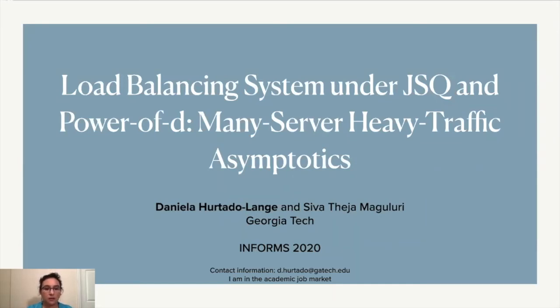Today I'll be presenting work with my advisors, Siva Theja Maguluri, and the title of our work is Load Balancing Systems under JSQ and Power-of-d, Many Server Heavy Traffic Asymptotics.